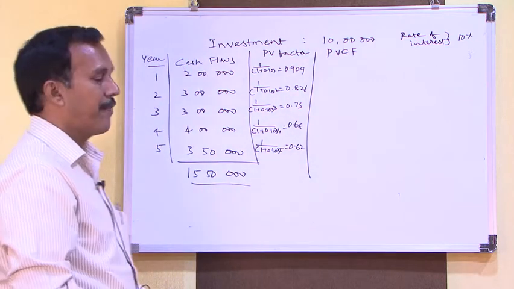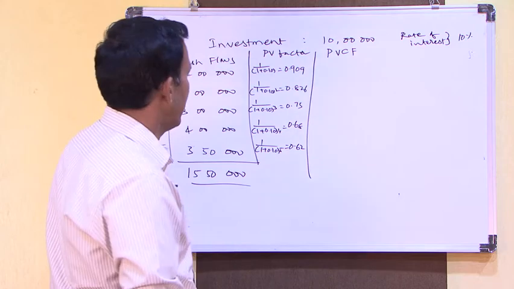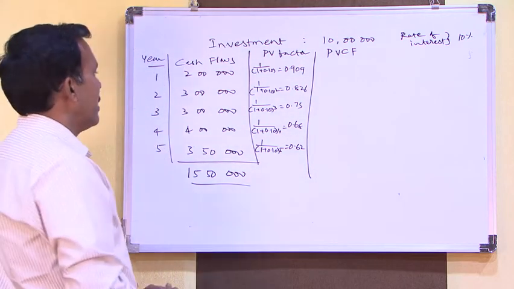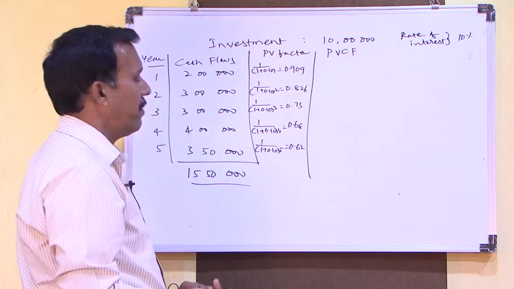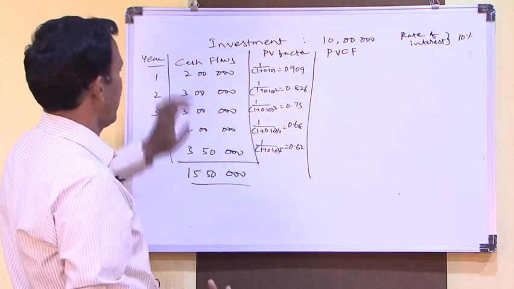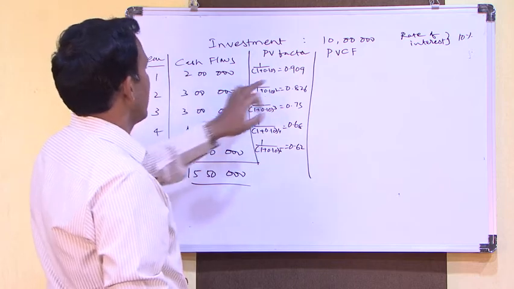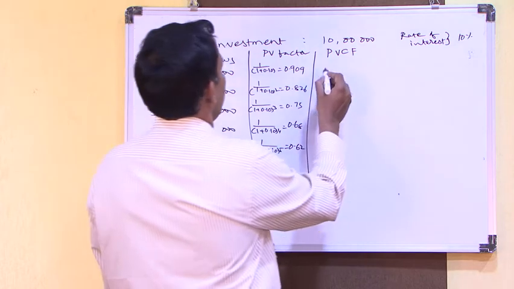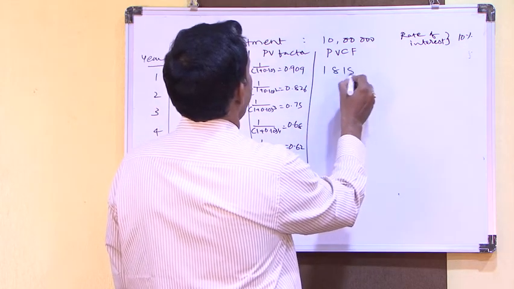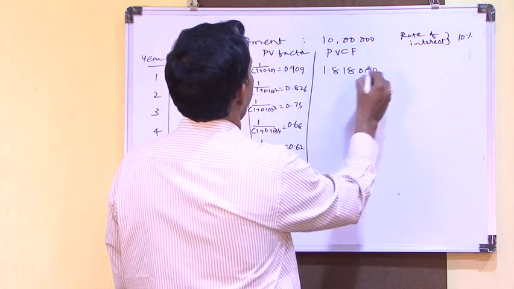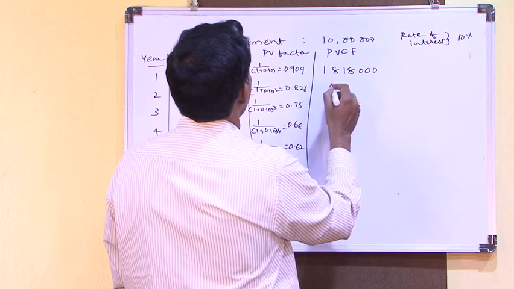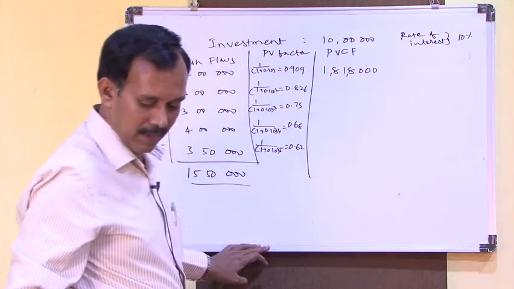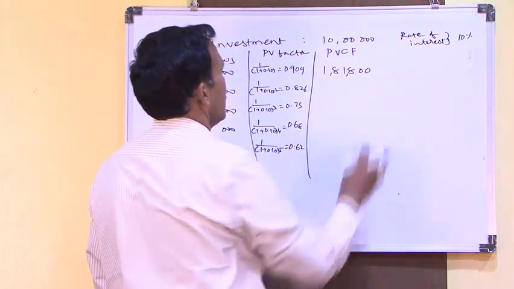So after discounting the present value, we are getting PV factors, and you need to multiply the PV factors with the cash flows. So 0.909 into 2 lakhs, 1,81,800.